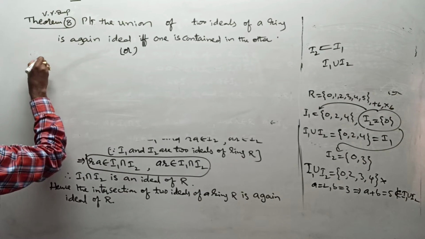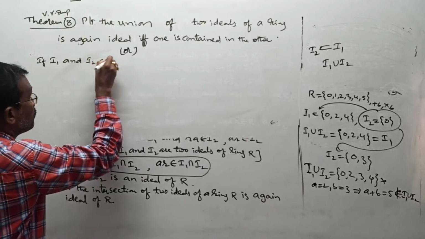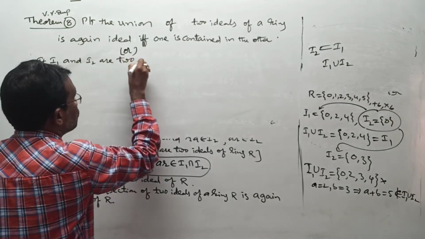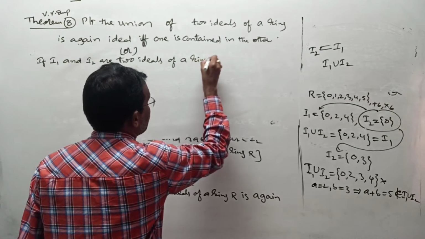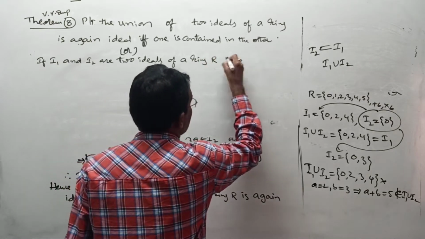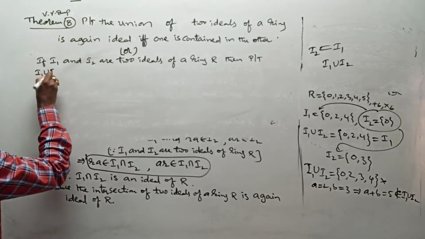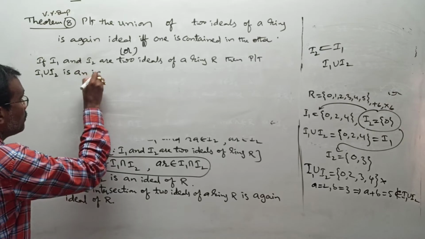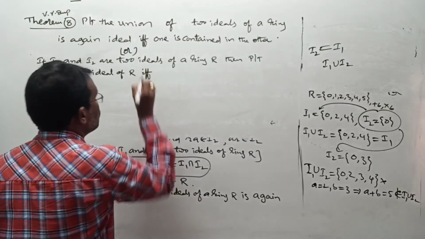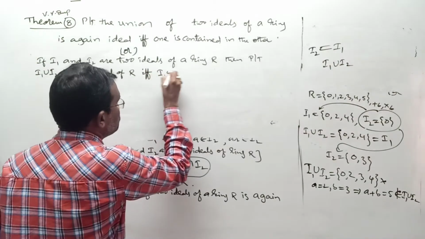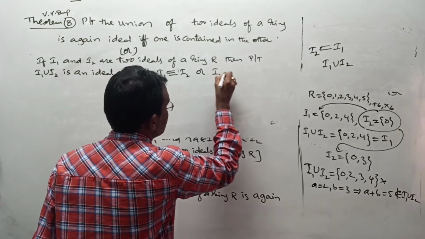If I1 and I2 are two ideals of a ring R, then prove that I1 union I2 is an ideal of R if and only if I1 is subset or equal to I2 or I2 is subset or equal to I1.